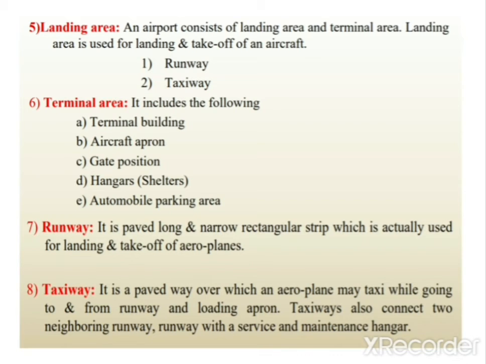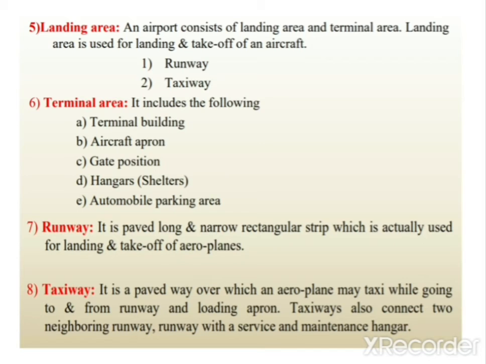Terminal area includes the following: terminal building, aircraft apron, gate position, hangars, automobile parking area. Terminal building is nothing but the building which is provided for the passengers. The terminal area contains all facilities which are provided only for passengers, like for their seating, for shopping, for their refreshment and all those things.